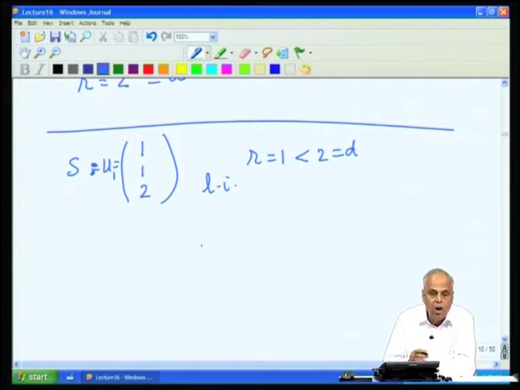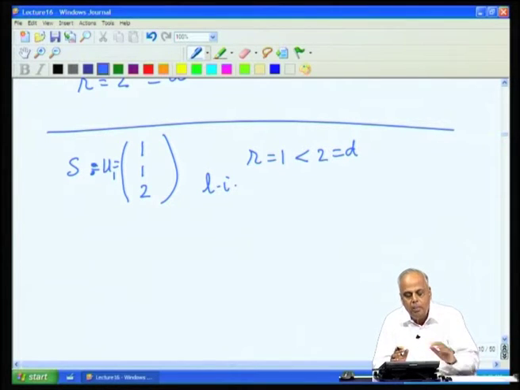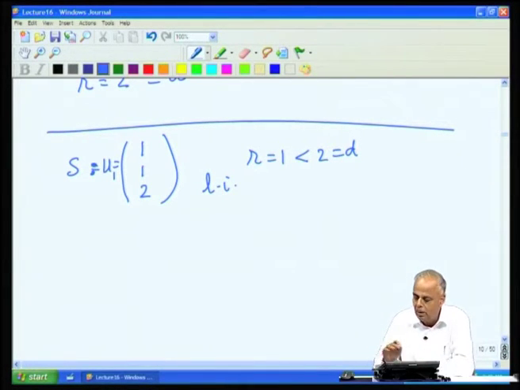Therefore, how many vectors do we have to append in order to extend it to a basis? The total dimension is 2, we already have 1 vector. So, R is 1, D is 2. So, we need D minus R vectors, which is 2 minus 1. So, we need to append exactly 1 vector to this set to get a basis.